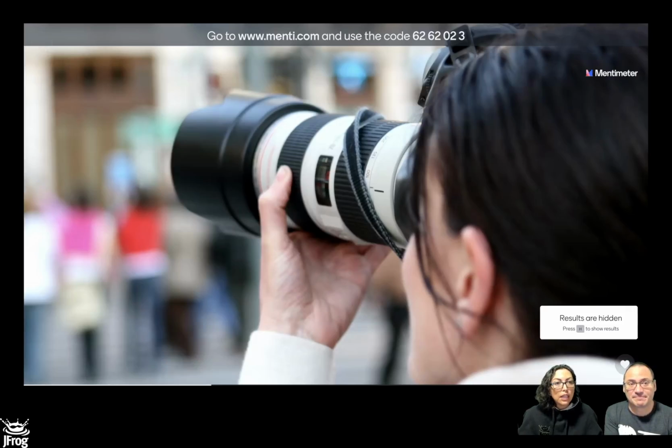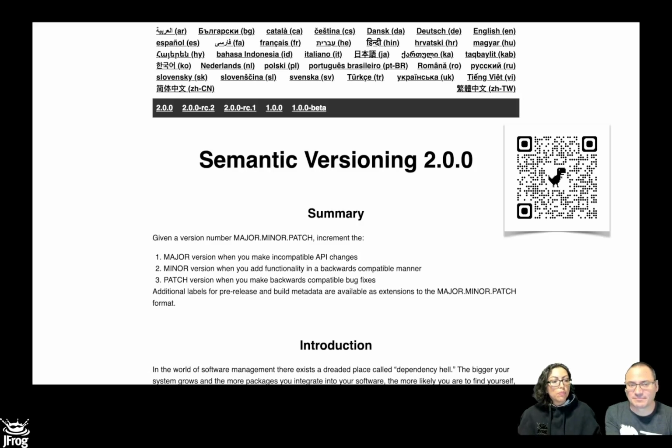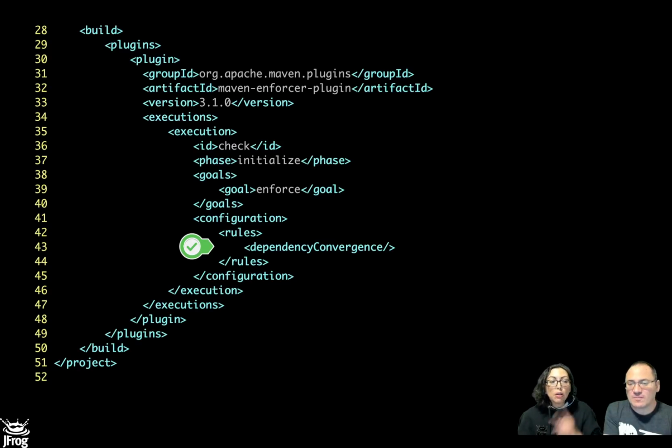So, semantic versioning. Yes, please use it. No, Maven is not aware of that. This is Robert, who used to be the leader of the Maven project for a while, and he told us back in 2020 that Maven never looks at the version number. It only looks at the position of the dependency in the graph. Maven started even before semantic versioning was there, so don't ask this tool for something that it was not aware of. But we have good news.